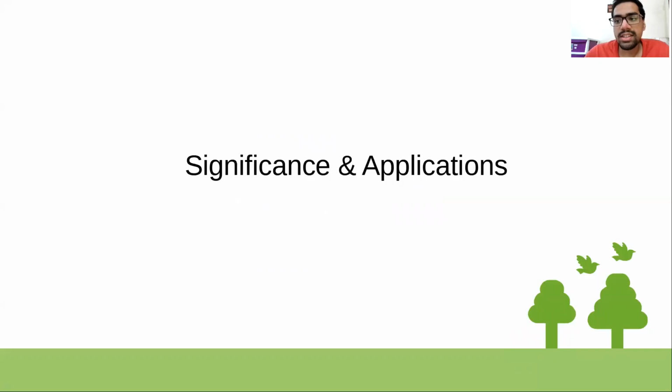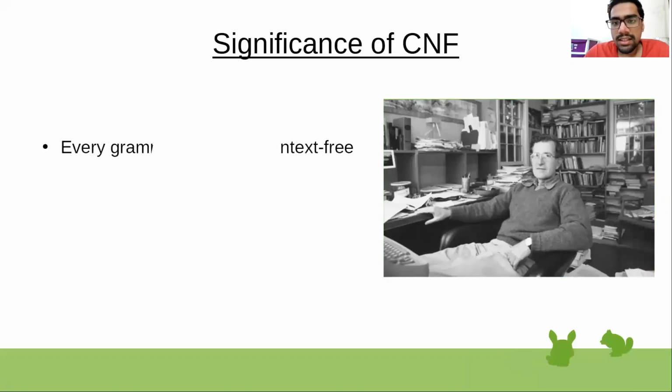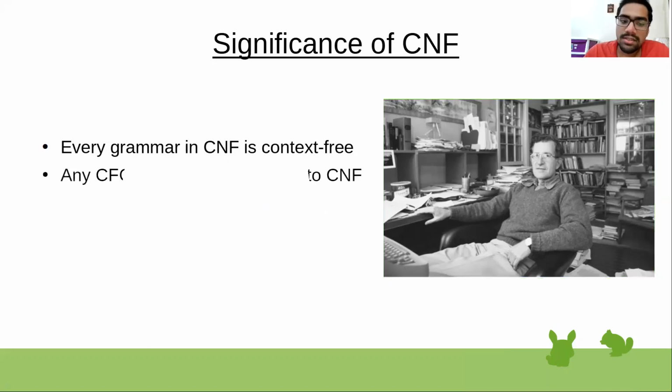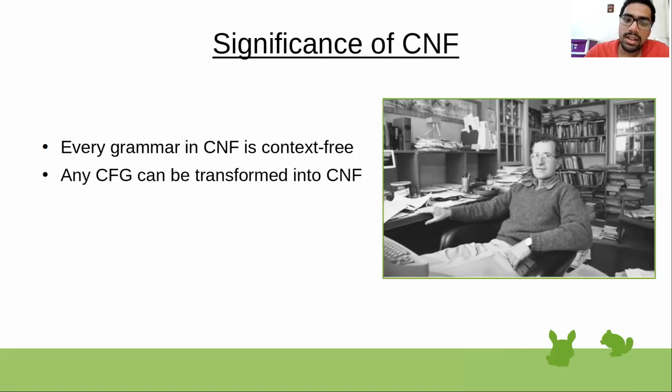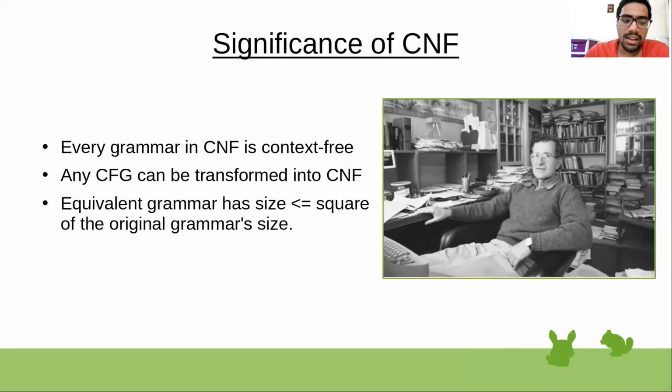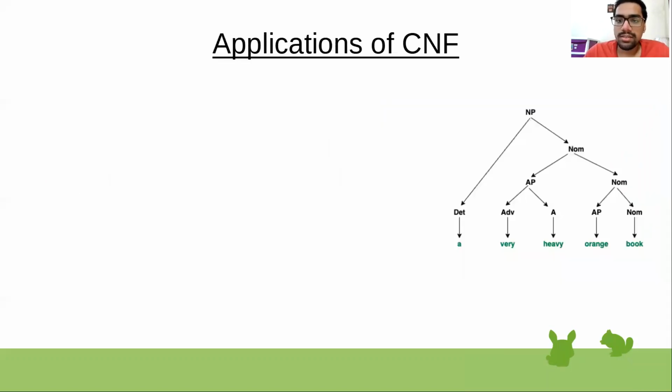Now we're going to look at the significance and application of CNF and GNF. So CNF, the Chomsky normal form, tells us that every grammar that is written in Chomsky normal form is context-free, and also the vice versa. If you have a context-free grammar, it can be converted into Chomsky normal form. And also, when we are converting into Chomsky normal form, the size of the equivalent grammar will at most be the square of the original grammar size. And application. So where do we use CNF today?